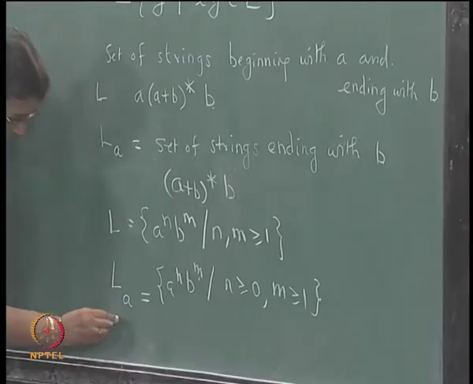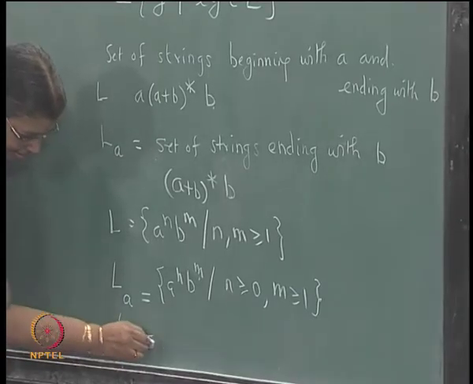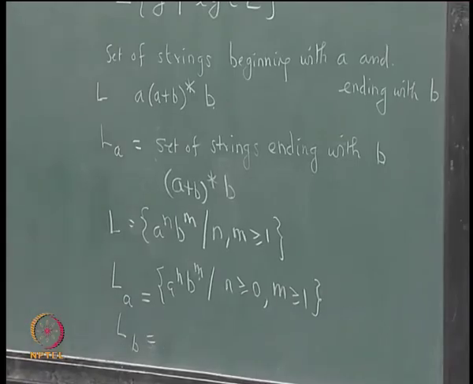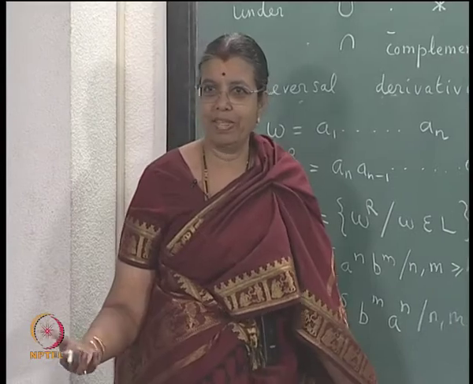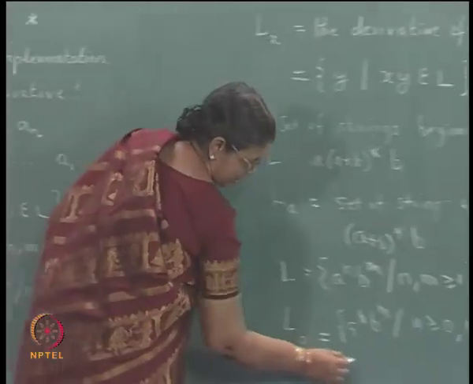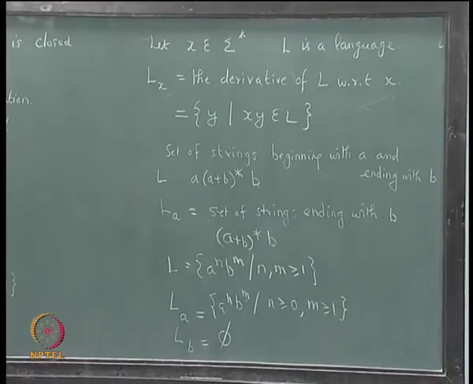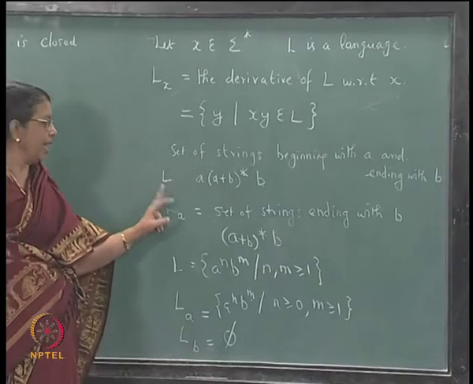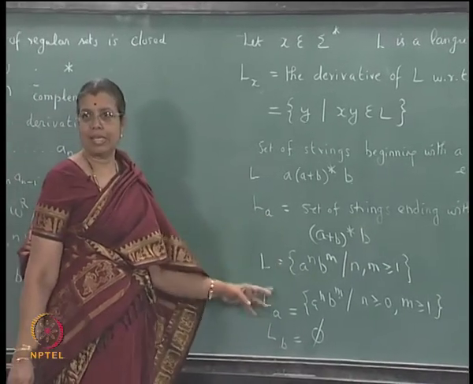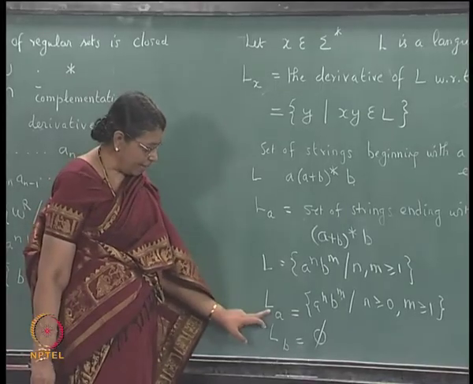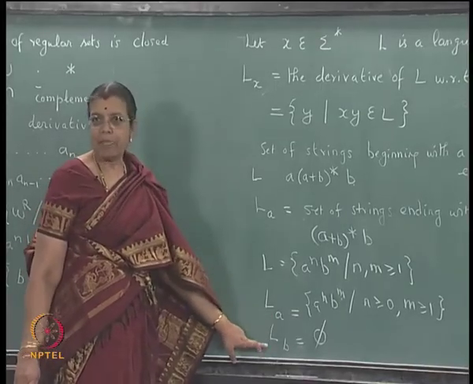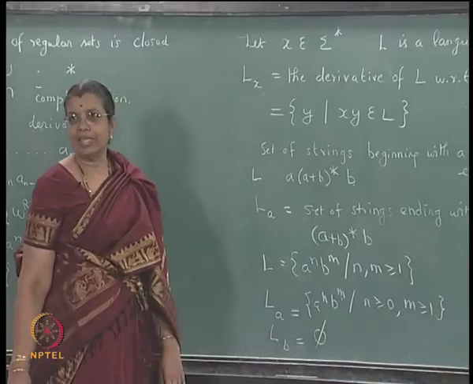What is L_b? There are no strings beginning with b. So L_b is empty. Okay. Now, you can see that L_a is a regular set, L_b is also a regular set, phi, the empty set, is a regular set.